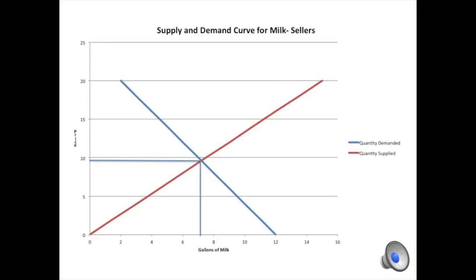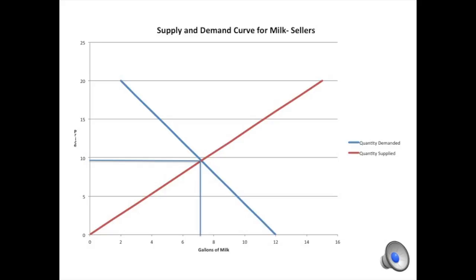For my third scenario, there is a change in sellers, which means there's a growth in sellers. Like Borden's bought more farmers that make milk. So there's more sellers out there. And since there's more sellers, there's going to obviously be more supply. And with the more supply, that shifts the supply curve to the right. For this example, their milk price equilibrium is $9.75, and that is for 7¼ gallons of milk.